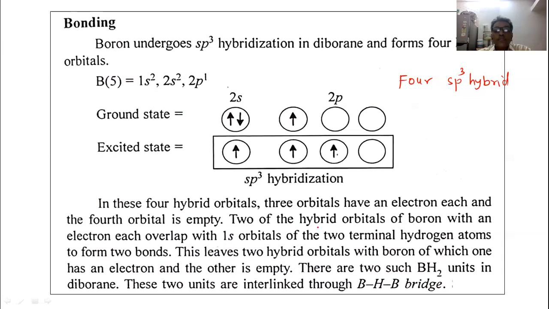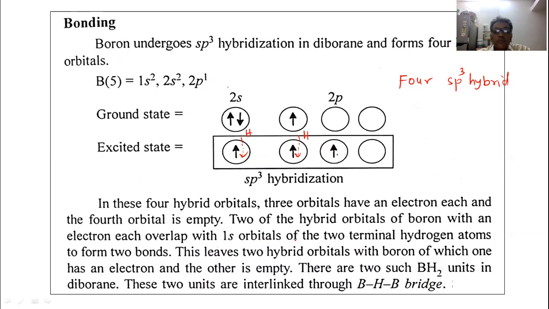Two of the hybrid orbitals of the boron with an electron undergo overlapping with the 1s orbital of the two terminal hydrogen atoms. This is going to overlap with the terminal hydrogen atoms. So this is for one boron atom, and the same for the other boron atom.